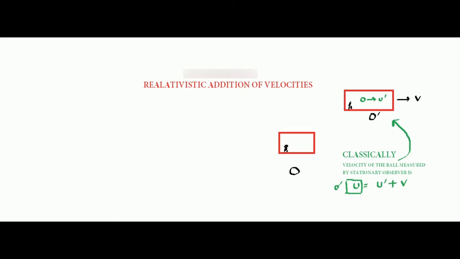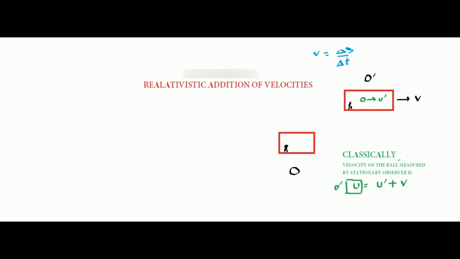Okay, let us see that. So what do you mean by measurement of velocity? Agreed? You see, what is velocity? Velocity is actually the distance covered divided by the time taken to cover that distance. So this is the meaning of velocity.